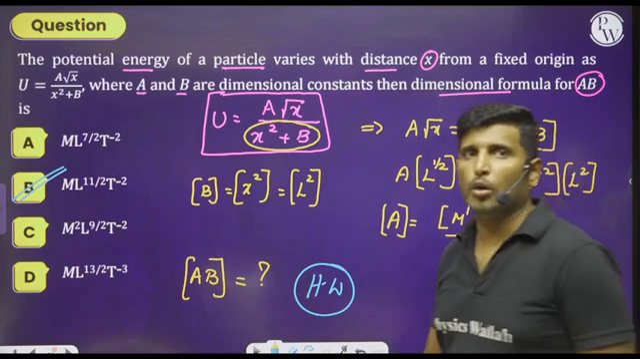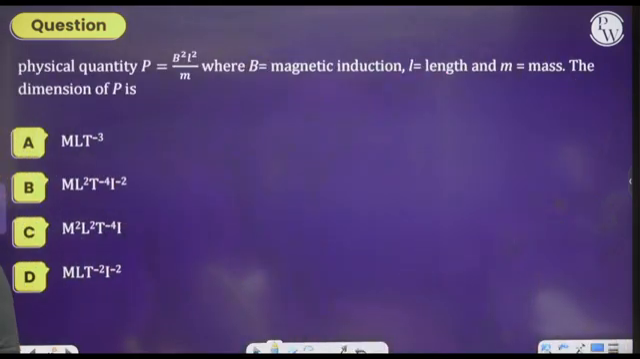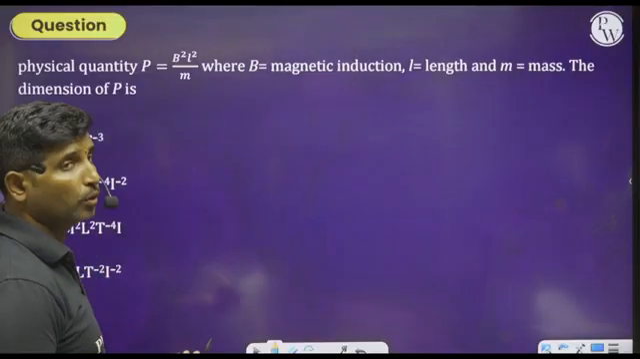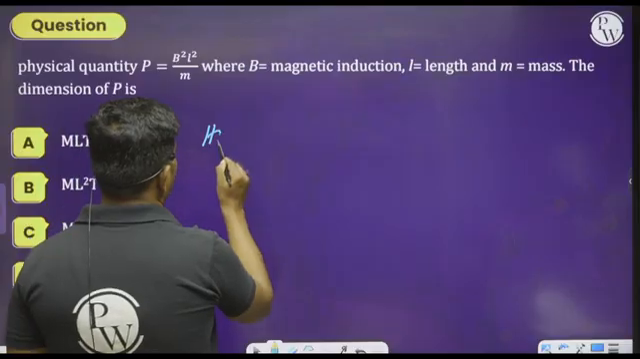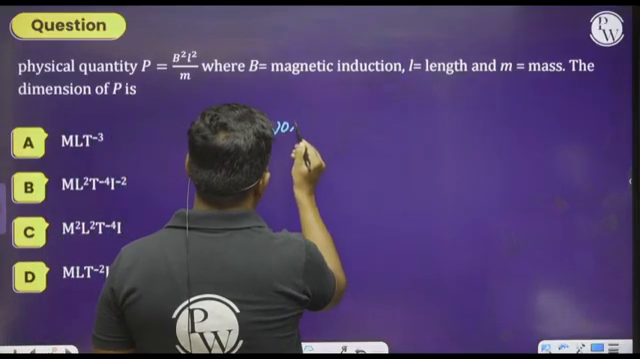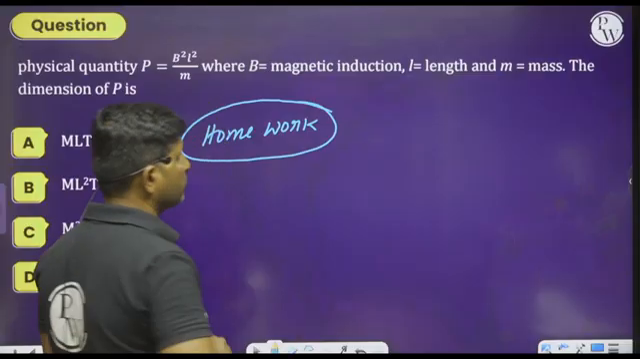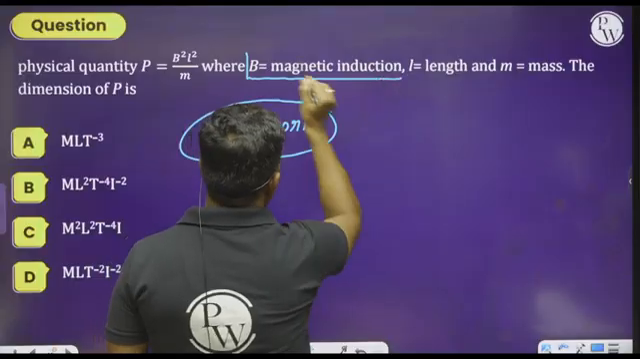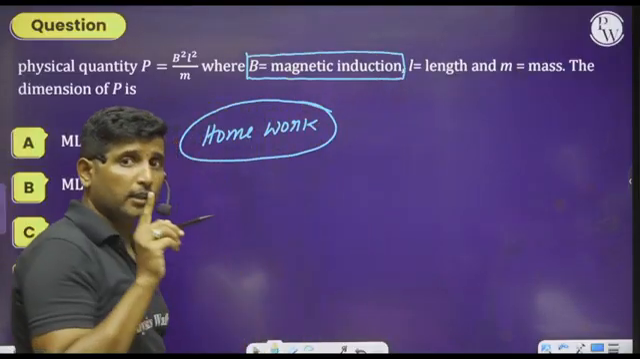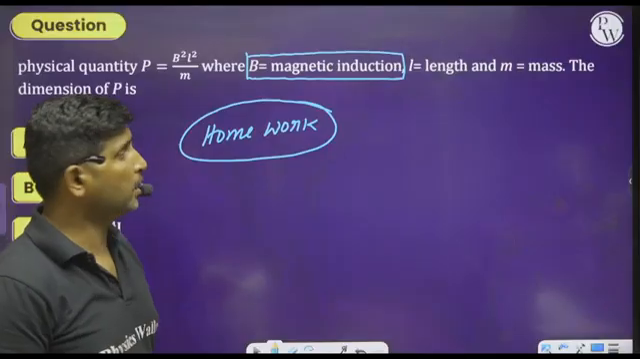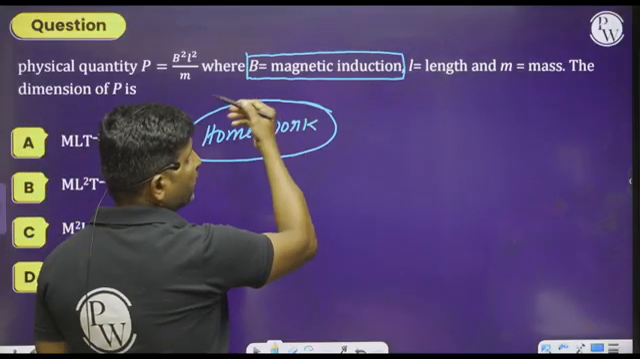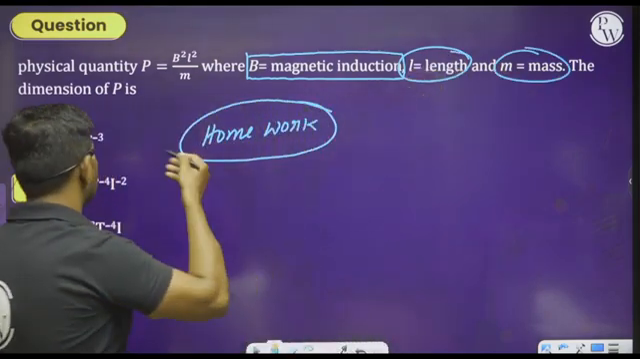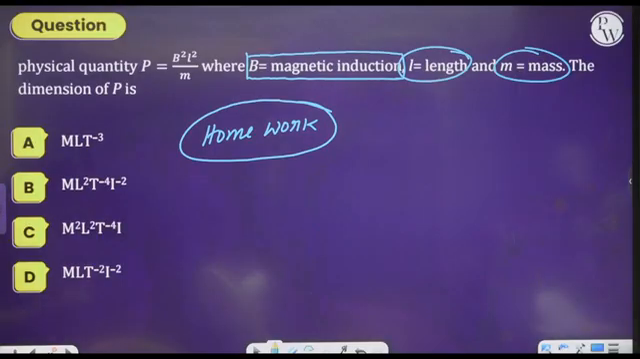Okay. Let us move on to the next question. I think you can do this here. Dimensions of P. They are asking only for the dimensions of P. So please take this problem as homework. And remember my words: we have to read completely about the given symbols. Here B stands for magnetic induction, L stands for length, and M stands for mass. Homework. Please do this homework. So therefore, you should get the answer.